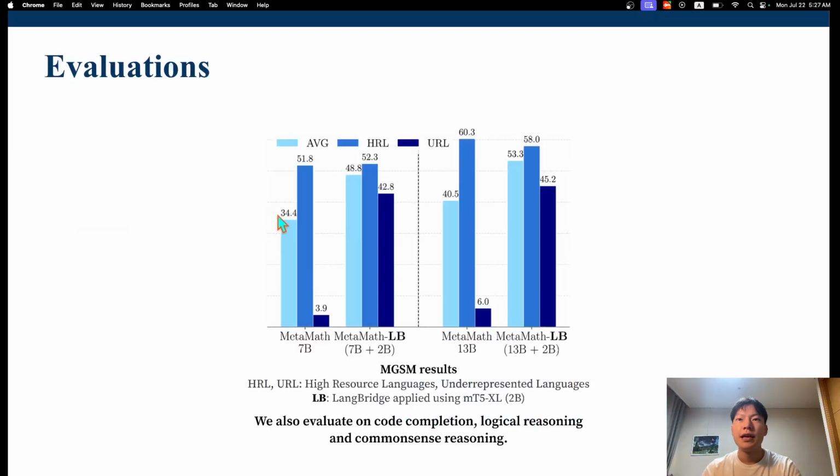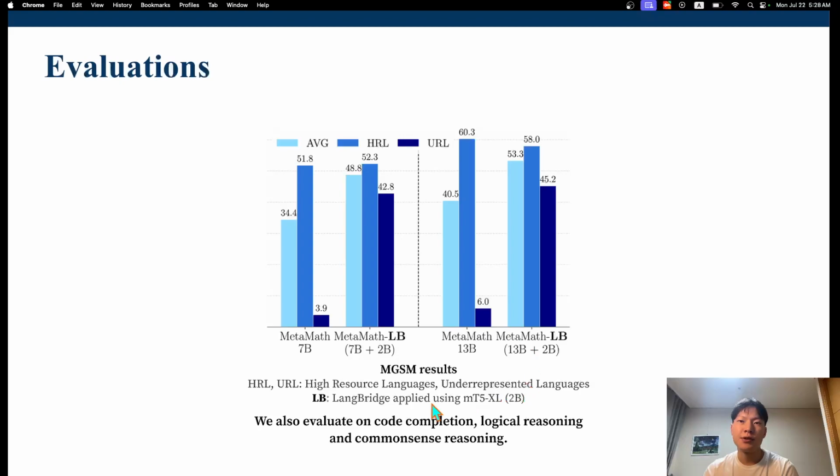So this is the evaluation result. If you apply LangBridge to MetaMath 7B, as you can see, the underrepresented language performance boost is very significant. In the original model, the performance degradation for underrepresented languages is very substantial, but with LangBridge the difference is quite reduced. Now, we do acknowledge that applying LangBridge to a certain model may degrade the high resource language performance, as is seen in MetaMath 13B.